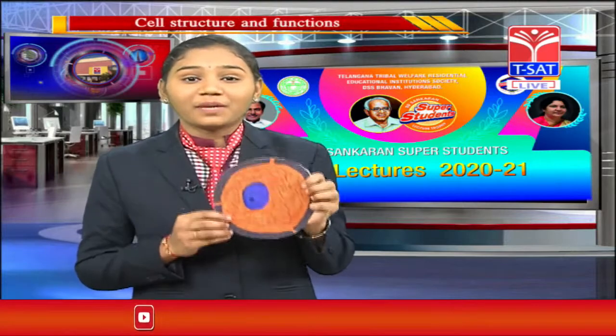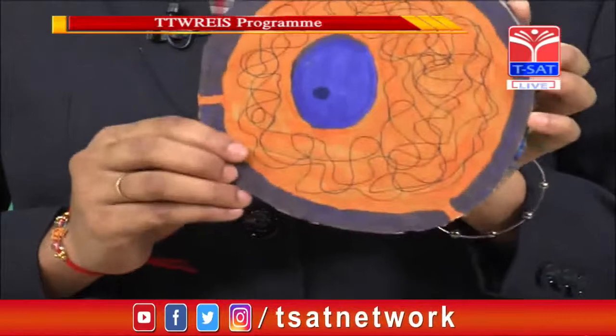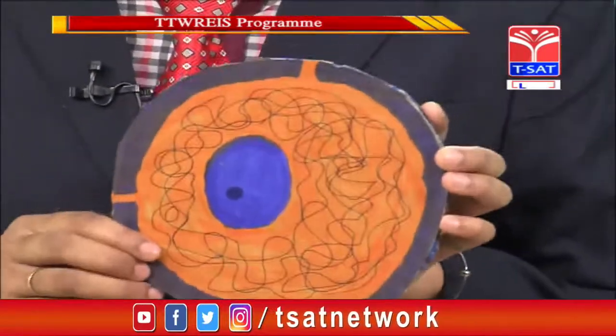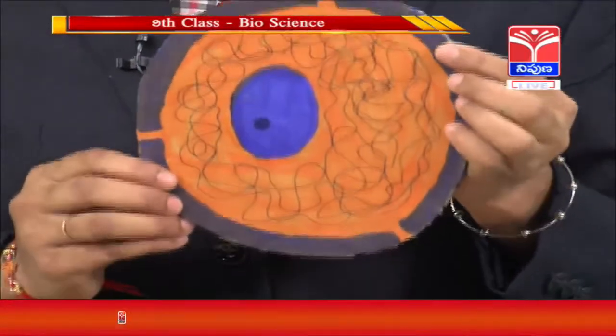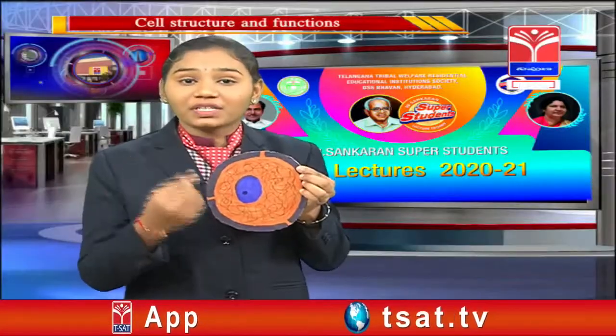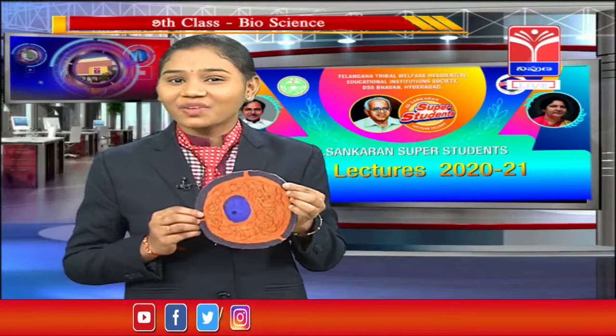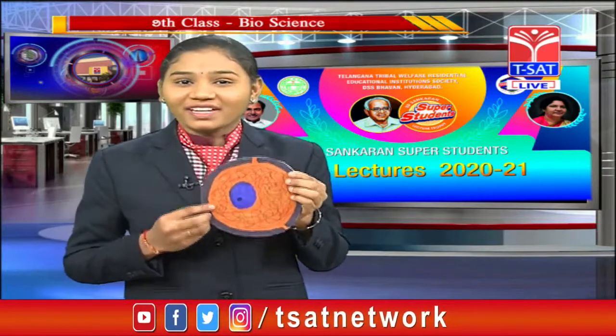Nucleus is a double membrane bounded organelle, and nucleus is also known as the control room of the cell, because the nucleus controls and regulates the whole function of the cell, and it also determines the characteristics of an organism. Did you know this nucleus was discovered by Robert Brown in the year 1839?